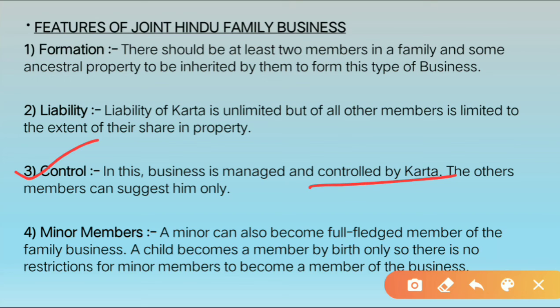And the other members can only suggest to him, right? The other members of the business can give their suggestions to him, but all the decision making power and all the control power is in the hand of karta himself, who is the head of the business and the family, right? Now the fourth is minor members.